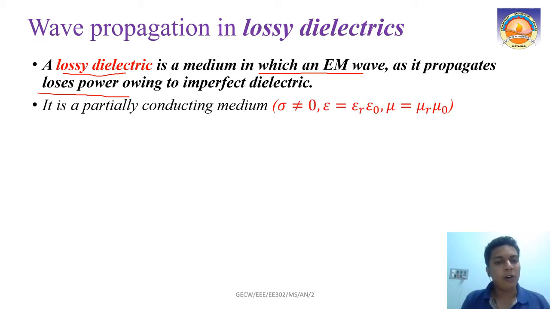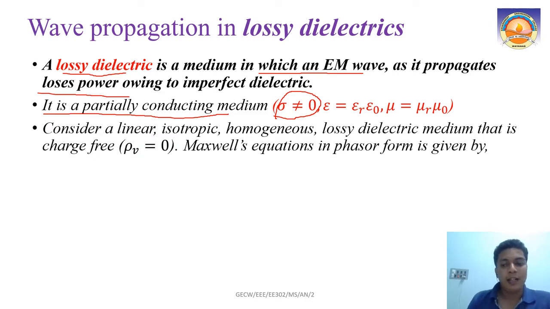Or we can say it's a partially conductive medium, right? That is when you have your conductivity as a non-zero value. So that is what is meant by lossy dielectric. Now to derive here, we will consider a linear, isotropic, homogeneous, lossy dielectric medium.